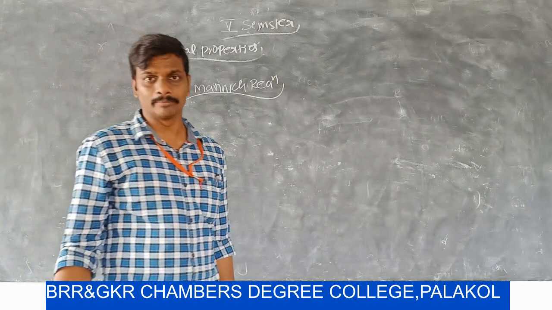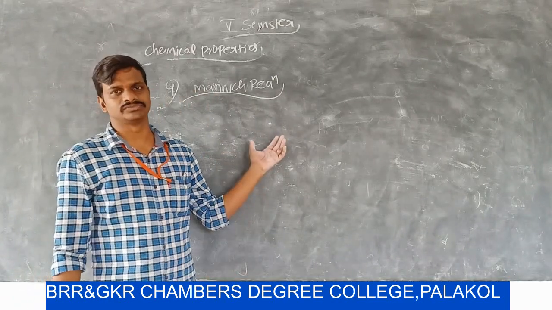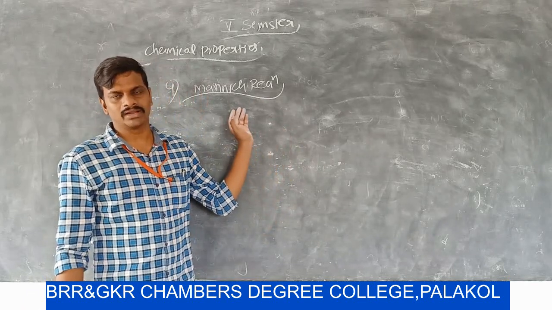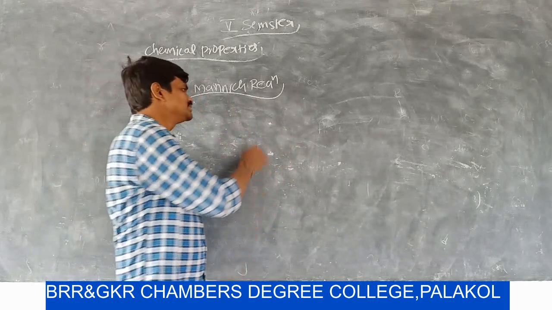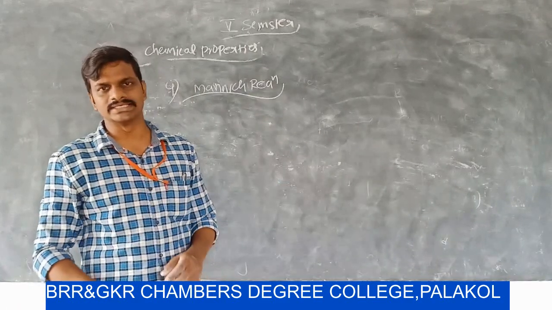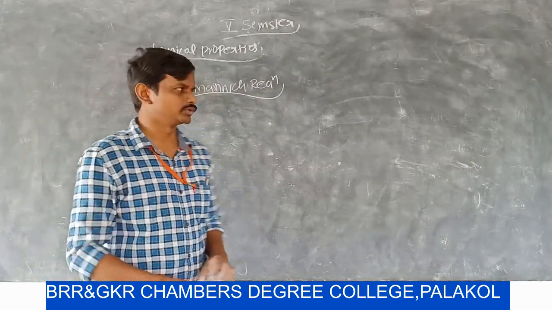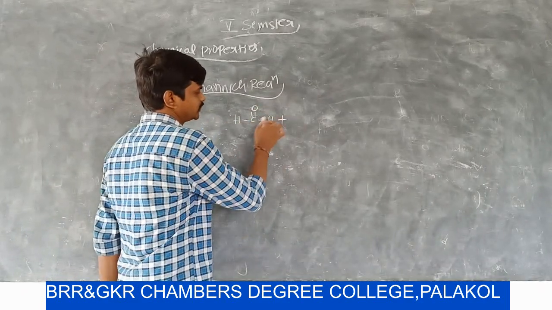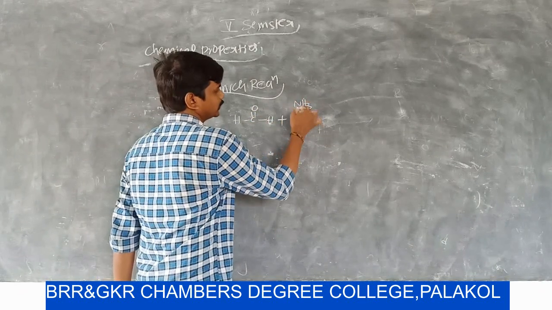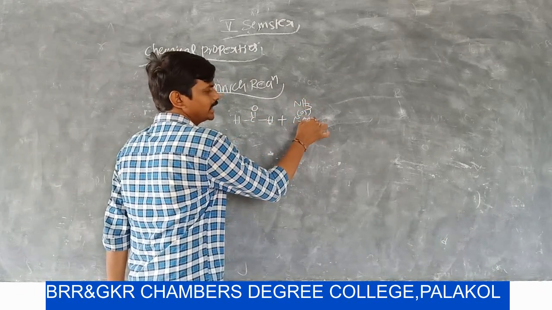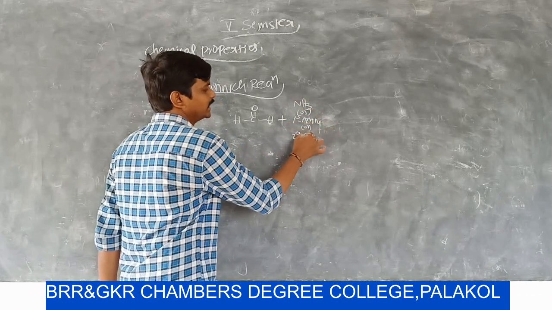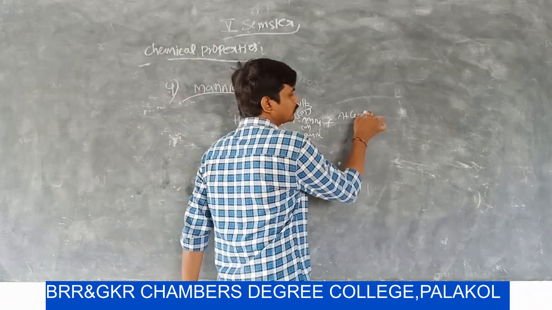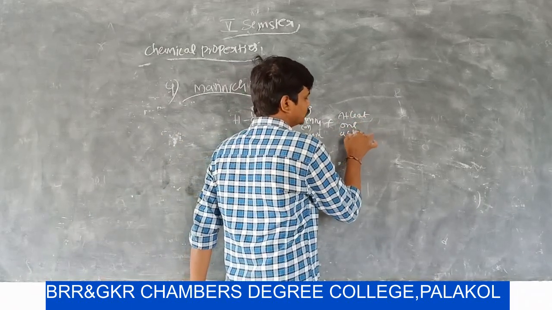Here we discuss one important reaction, that is the Mannich reaction. This Mannich reaction is very important. It is asked many times in final exams. What is the Mannich reaction? The Mannich reaction is a condensation reaction between formaldehyde with ammonia or primary amine or secondary amine, with a compound having at least one activated hydrogen.